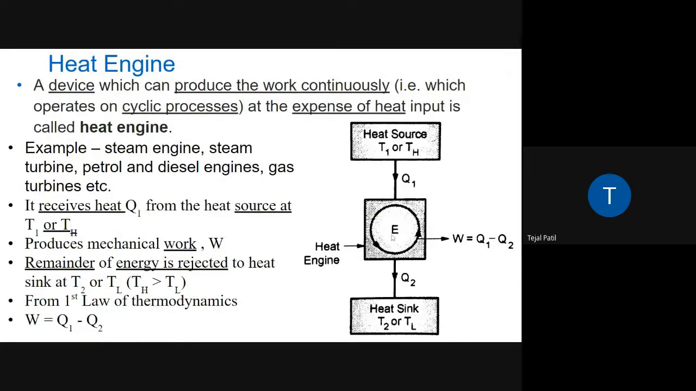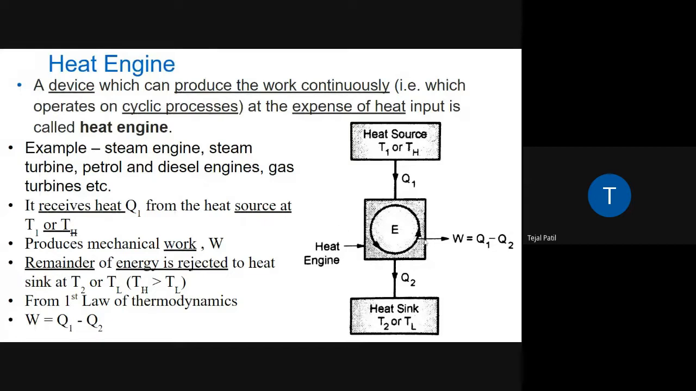So let's say this heat engine is the steam turbine. The heat source is high pressure steam. The steam turbine takes the heat from that high pressure steam and converts it partially into work, and the remaining low pressure steam will be sent to the condenser, and then the condensate will be sent back to the boiler and circulated again toward the steam turbine. So this is what the heat engine is. Other examples are petrol engines, diesel engines, or gas turbines also.